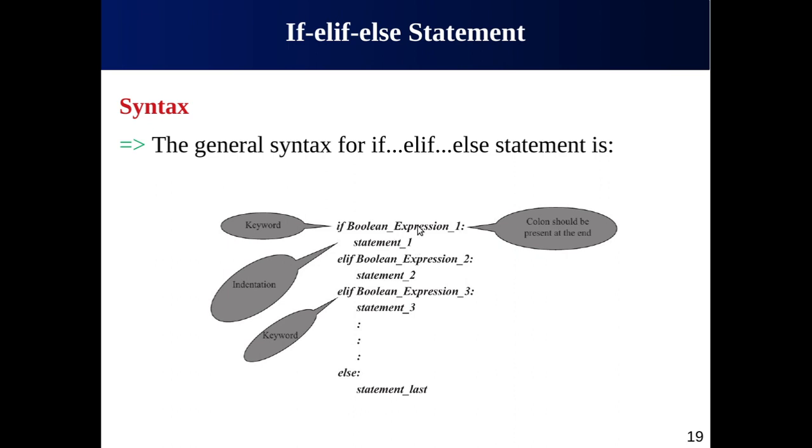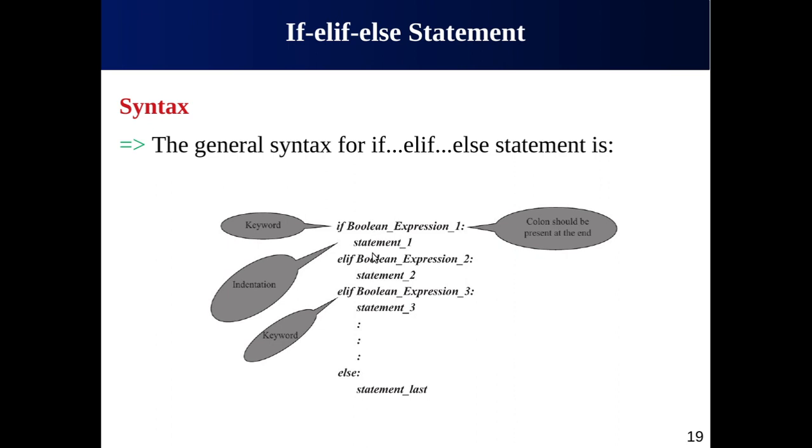However, if it is false, then Boolean expression number 2 will be checked. If it is true, then statement number 2 will be executed. If it is false, then Boolean expression number 3. If it is true, statement number 3 will be executed. If none of these Boolean expressions is true, then the last statement is executed because it is inside the else part.